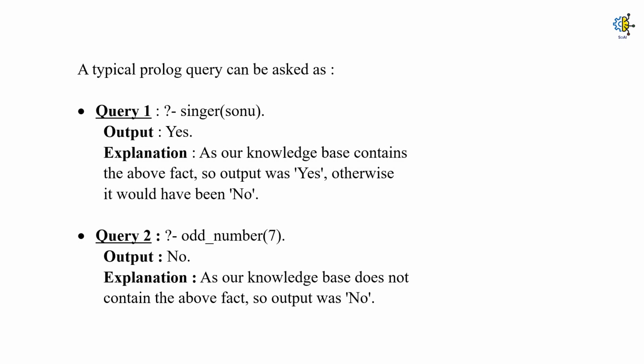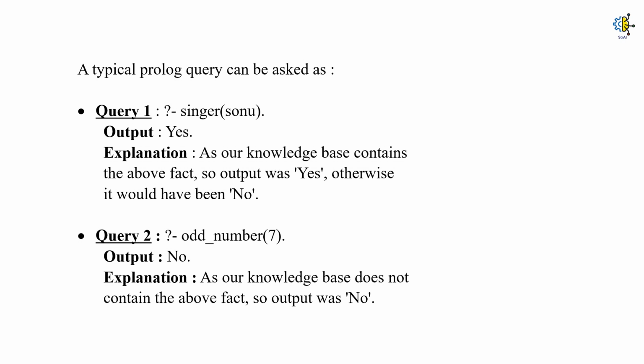If A is a singer, then Sonu is a singer. We might have defined it in our database. So here the possible output which came is yes. If we would not have defined Sonu as a singer, then this result might have been no.